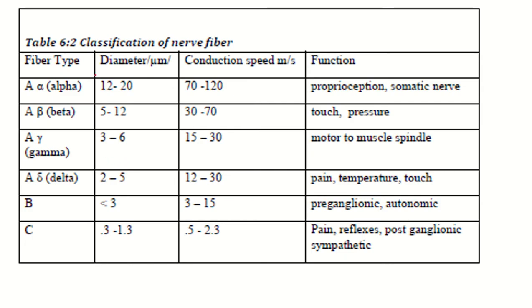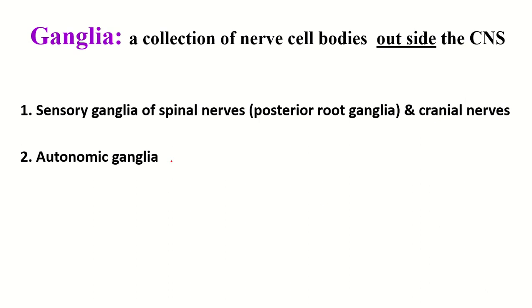The classification of nerve fibers. Nerve fibers are of three types: A, B, and C. They are again divided into several subgroups: alpha, beta, gamma, delta, and they have particular functions. Ganglia: a collection of nerve cell bodies outside the central nervous system. Sensory ganglia of the spinal nerves and cranial nerves, and autonomic ganglia.